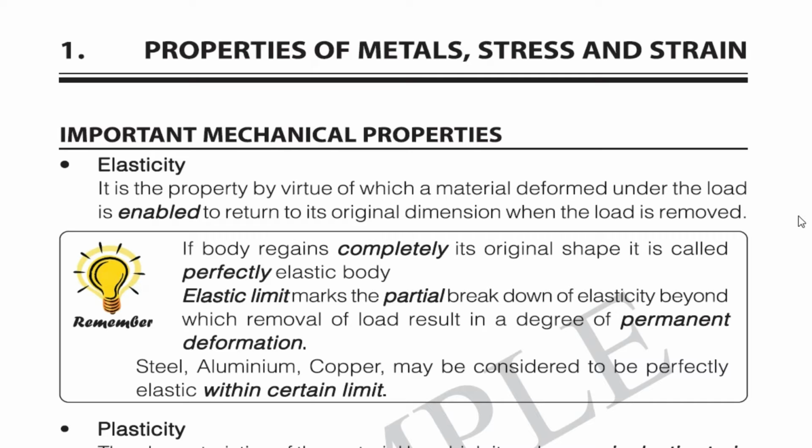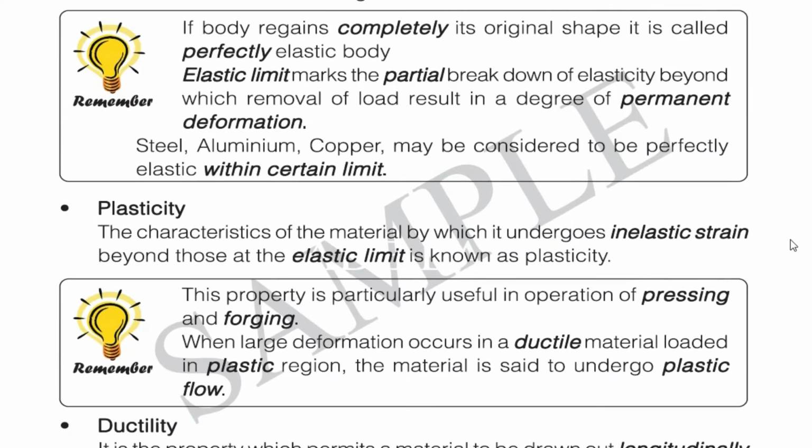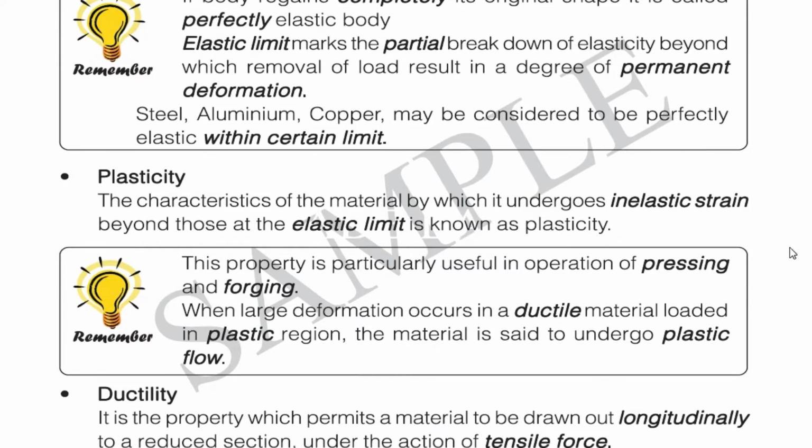So the next one is plasticity. It is the characteristic of a material by which it undergoes inelastic strain beyond the elastic limit. This property is particularly useful in the operations of pressing and forging. When large deformation occurs in a ductile material loaded in the plastic region, the material is said to undergo plastic flow. The material can't regain its original dimension because of the permanent deformation.